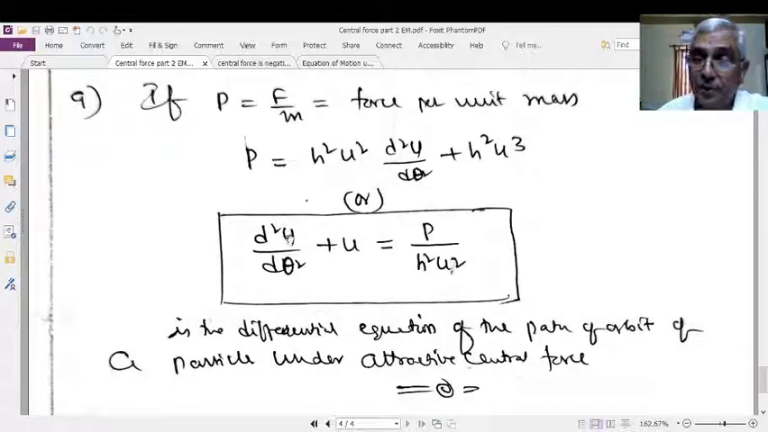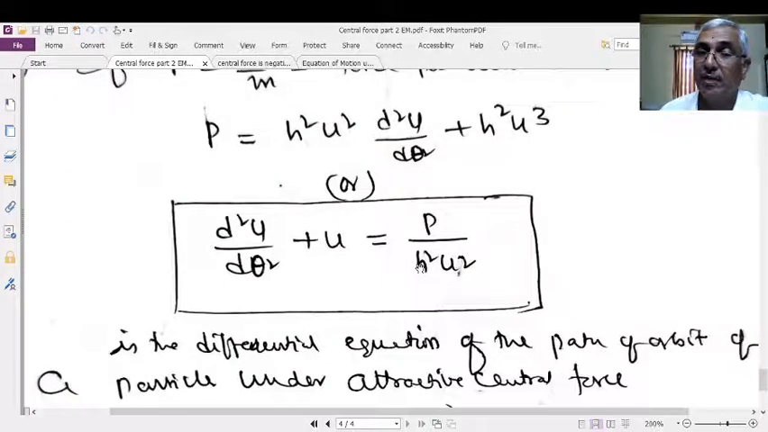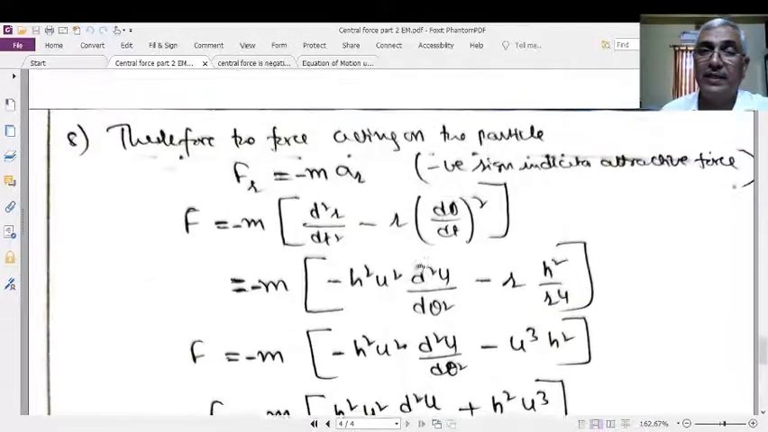What is u? It is the reciprocal of the radius vector. For the convenience of the mathematical derivation and the final appearance of this equation, we selected 1/r = u. Please remember that one. That's why I repeated this one. What is u? The reciprocal of the radius vector value. What is P? Force per unit mass here. What is h? It is a constant.